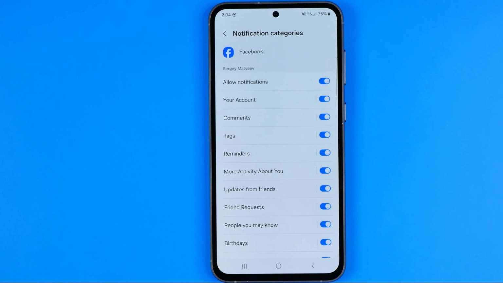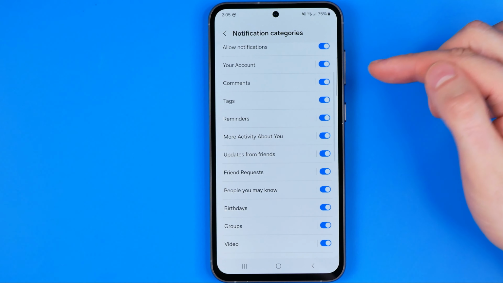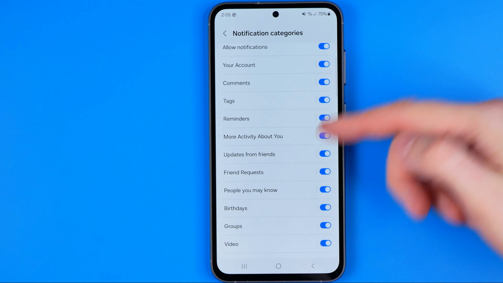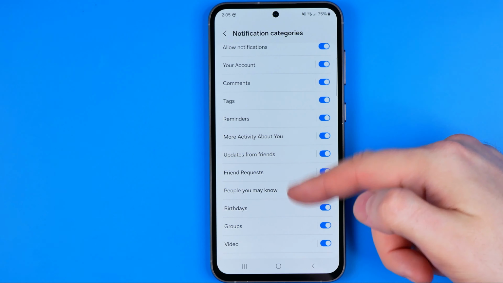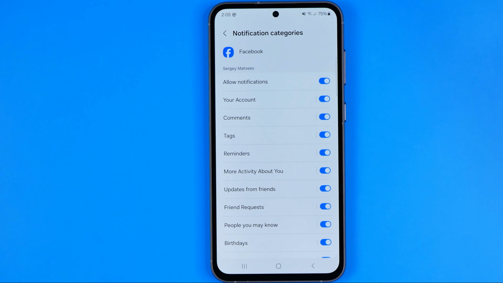That's where we can easily find a huge variety of different notifications like reminders, tags, new comments, birthdays, groups, videos, and a bunch of different other notifications. And that's where we can easily set different notification sound for each of these notifications. Let's say I would like to change it for birthdays.